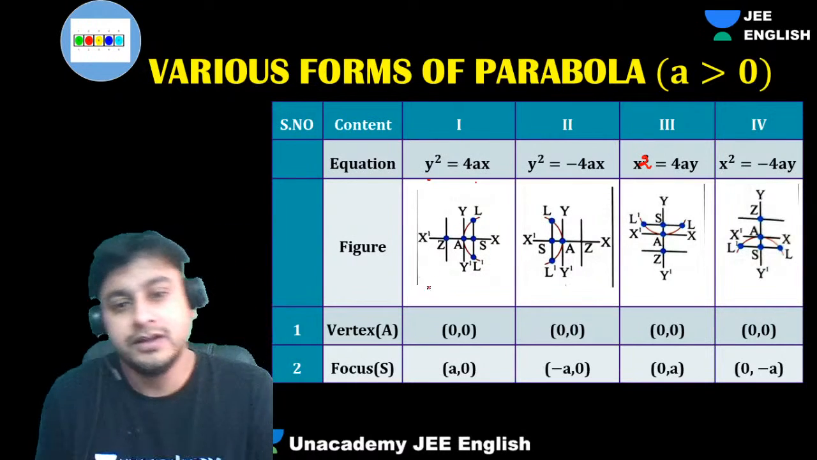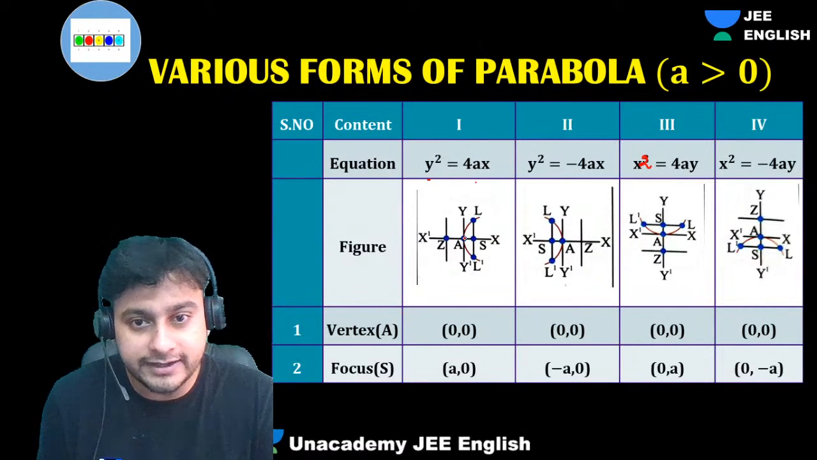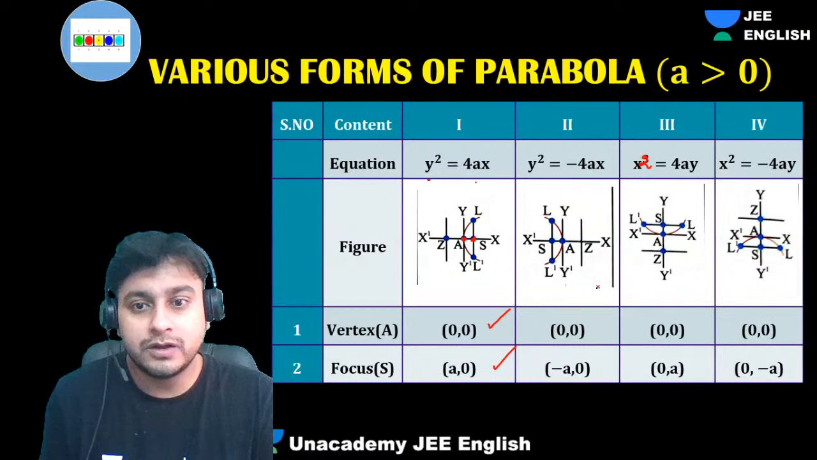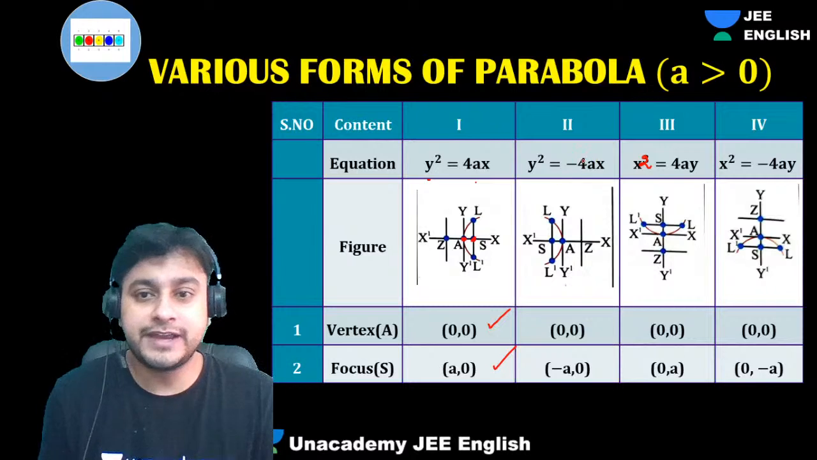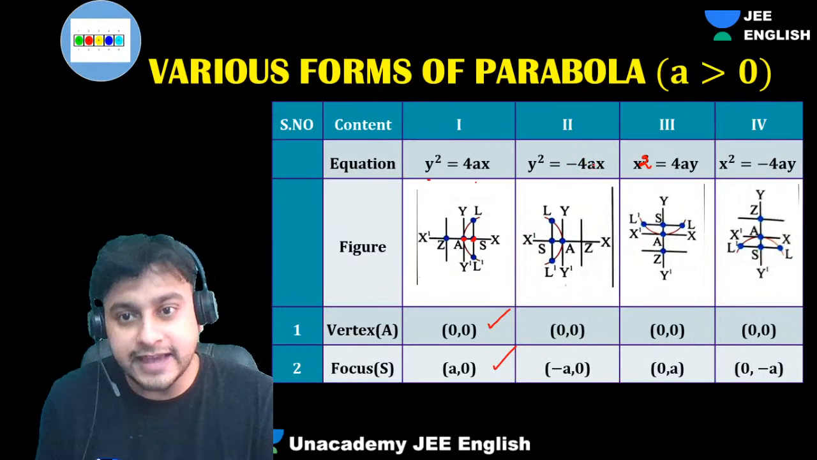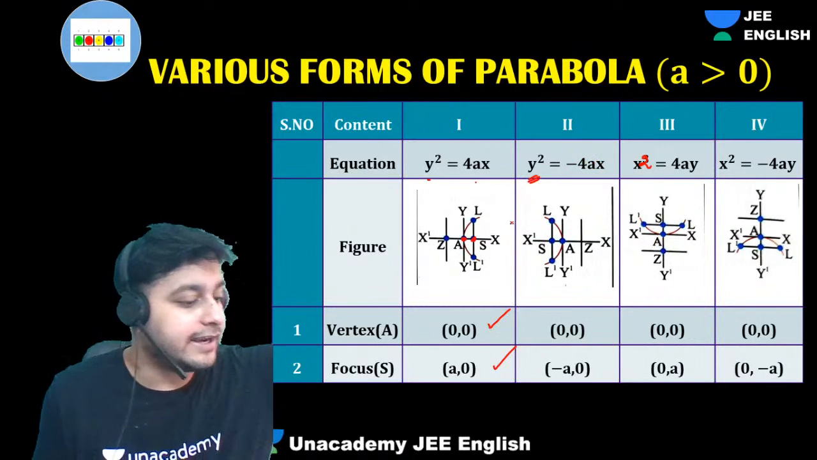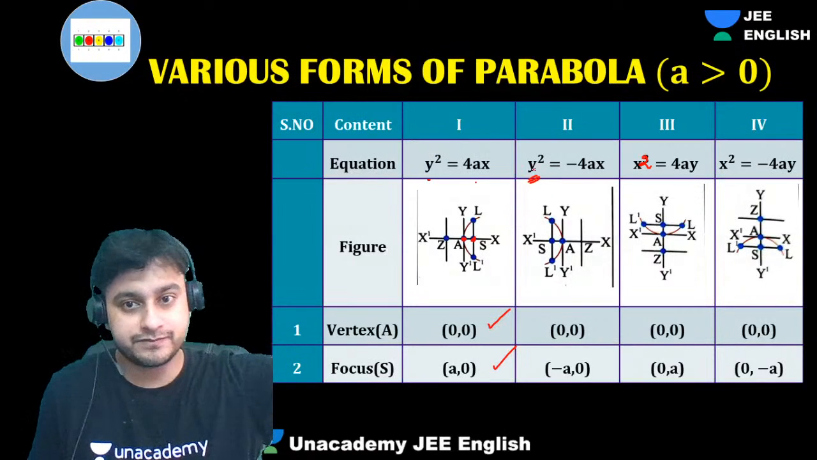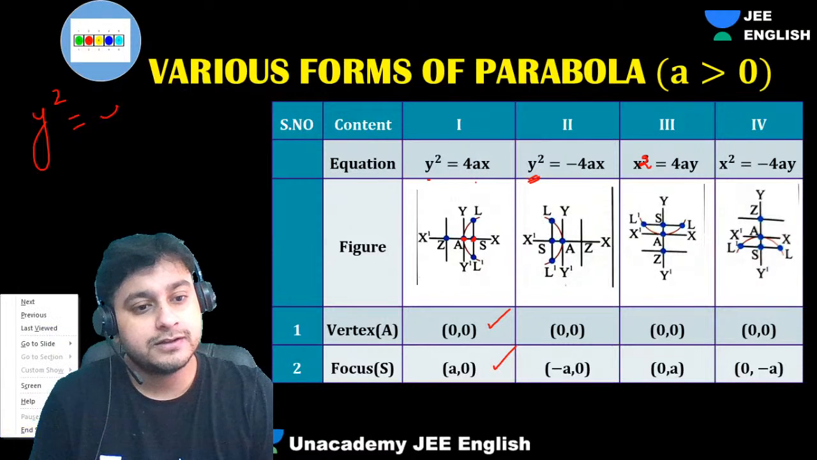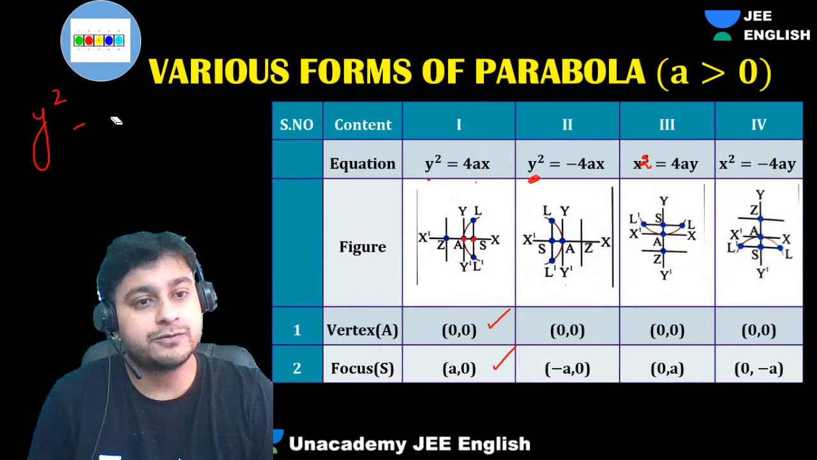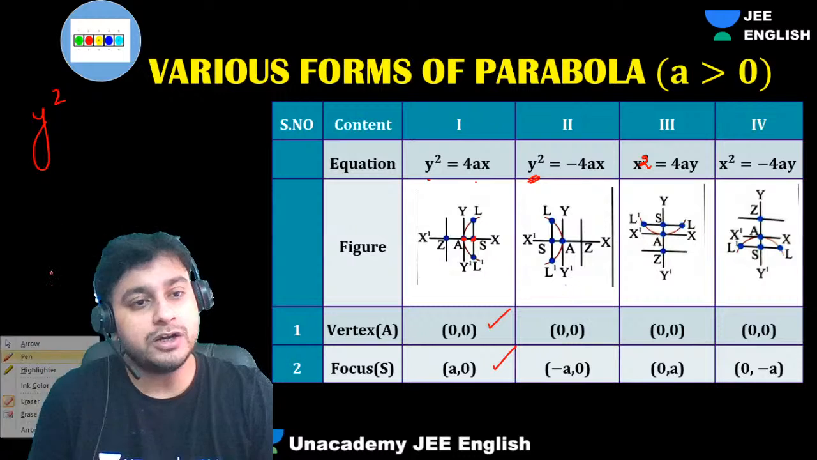Everything will be done in detail. Now, guys, the vertex is 0, 0 right here. This is called the vertex. This is called the focus, a, 0, for this. Similarly, guys, this is y square equals minus 4ax. So you can see here, guys, your x has to be negative because y square is there, right? LHS is positive. See, in y square equals minus 4ax, we know that LHS is what?